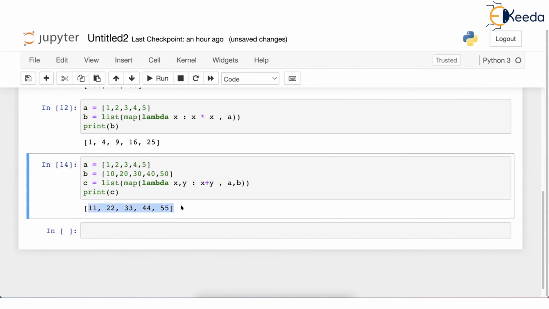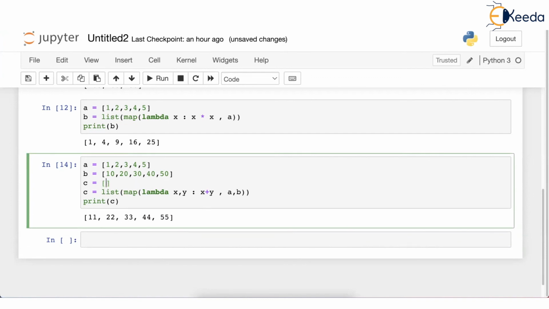C is the addition of A and B. Okay. What I was telling is, what if you have multiple lists? Let's say C is one more list, which contains 100, 200, 300, 400, 500. No problem. Now you can give map, you work on 3 lists, A, B, C. But then in that case, you need 3 parameters, isn't it? X will be representative of list A, Y and Z will be representatives of list B and C. And then you will say each of these representatives should be added. And then you can store this result in a new list D. And finally print D.